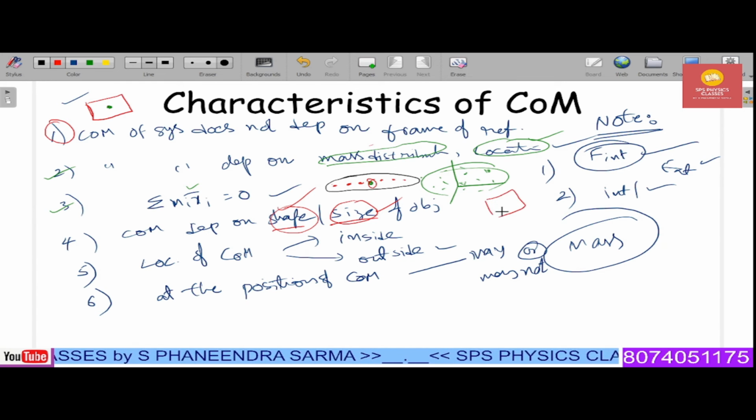Example: let us consider a square. The location of the center of mass is here. If you recast this into a solid sphere, again the center of mass location will be different. So depending on the geometrical shape and the size of the object, the position of the center of mass changes.